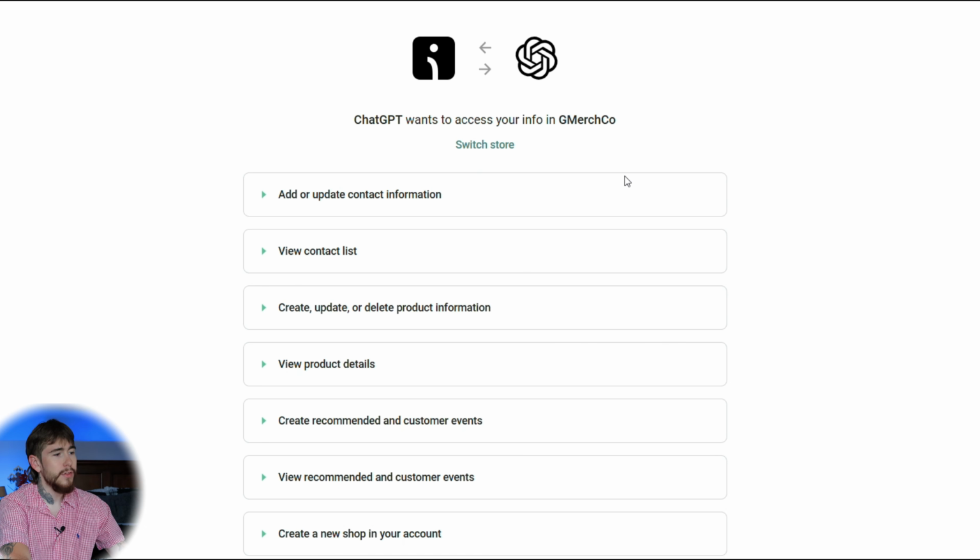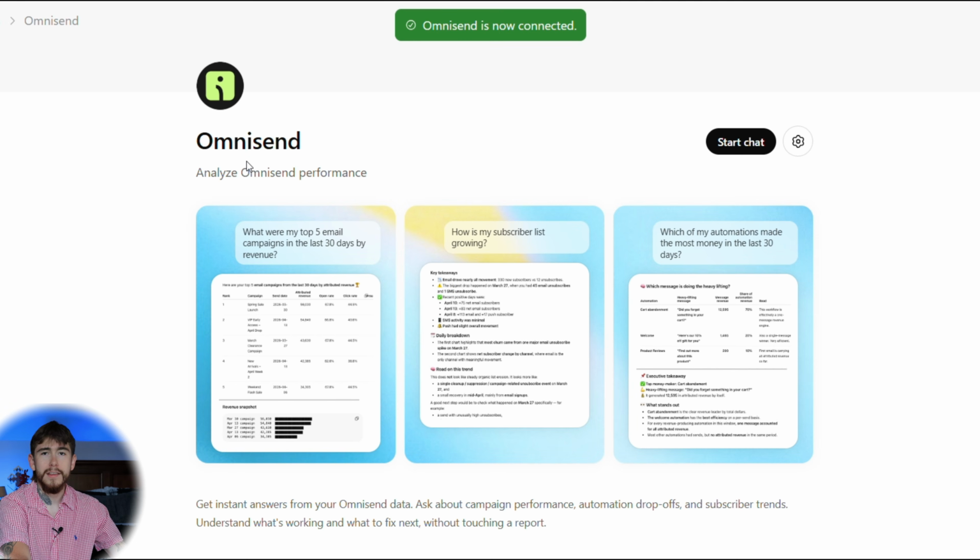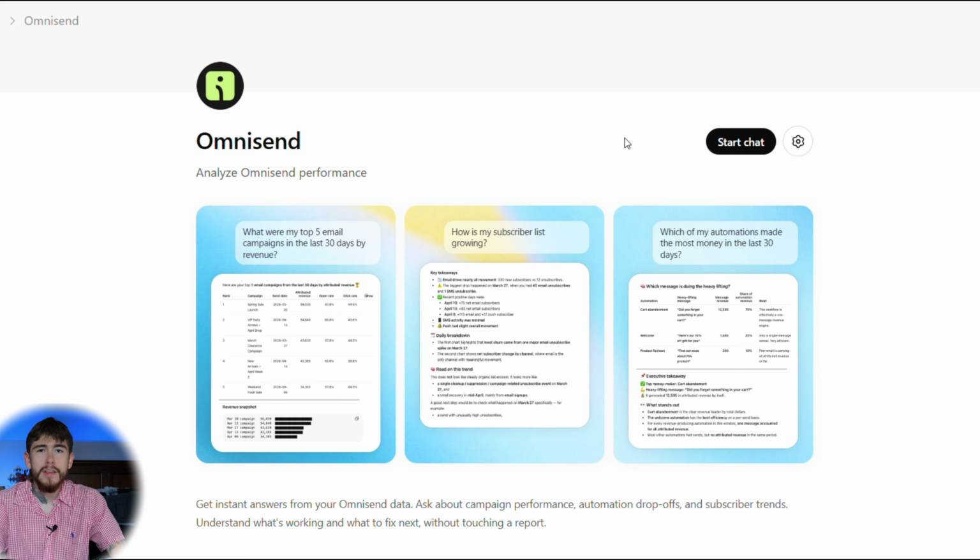So make sure you're logged into the Omnisend account you wanna connect on here. Go through all of this, authorize access, and Omnisend is now connected. Once you've authorized, ChatGPT directs you right back here and you're connected. That's it, you're ready to go. So moving forward, in every single ChatGPT conversation, you can just type in @Omnisend and it's gonna pull up this integration for you, or you can just manually pull up the app and start from there. Like this little start chat button right here. All right, let's actually give this a try.